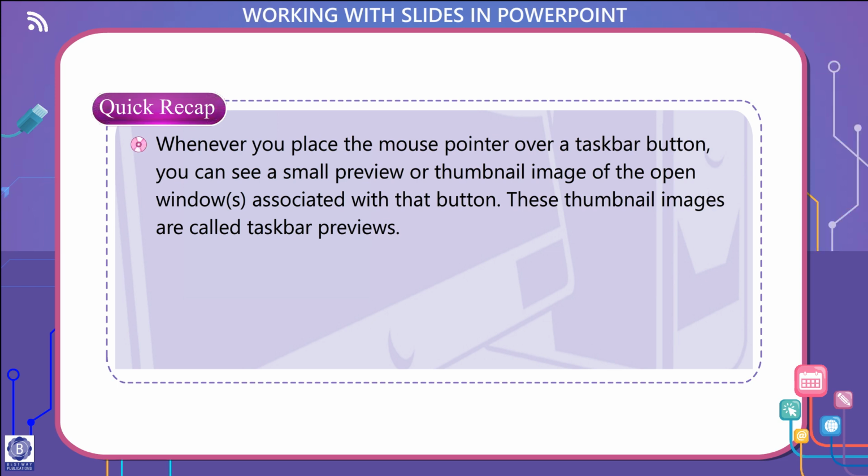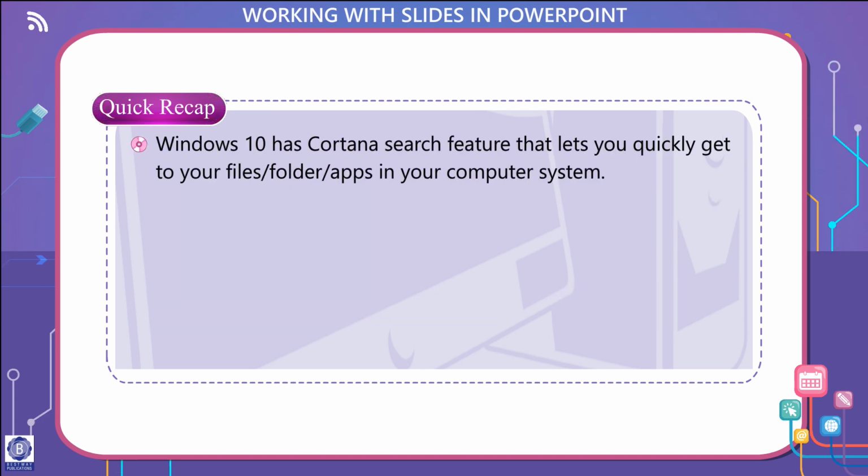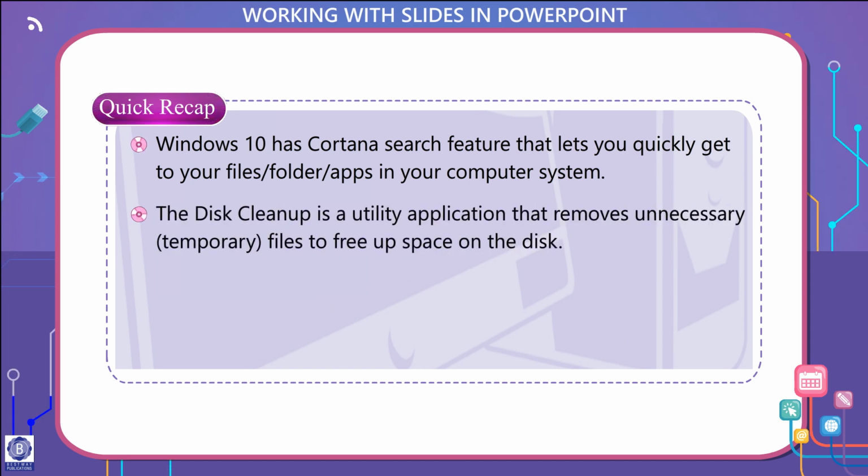Whenever you place the mouse pointer over a taskbar button, you can see a small preview or thumbnail image of the open window associated with that button. These thumbnail images are called taskbar previews. A jump list lets you quickly access recently opened files of an application pinned to the taskbar. Windows 10 has Cortana search feature that lets you quickly get to your files or folders or apps in your computer system. The Disk Cleanup is a utility application that removes unnecessary temporary files to free up space on the disk.